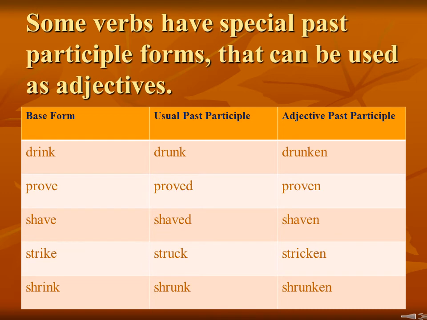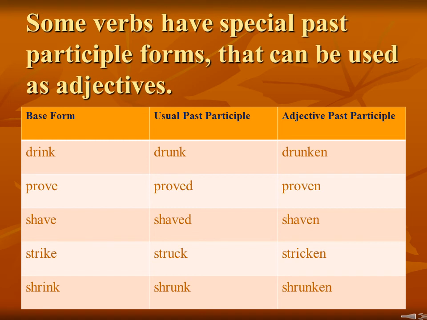So students, now some verbs have special past participle forms that can be used as adjectives. That means these words already have the usual past participle but they are also used as the adjective past participle. So let's read the example. Base form, usual past participle, that means the common past participle, and the adjective past participle.